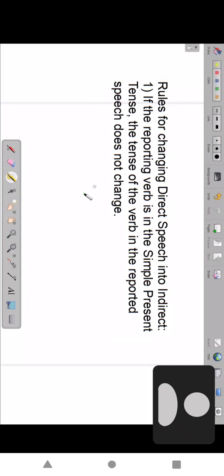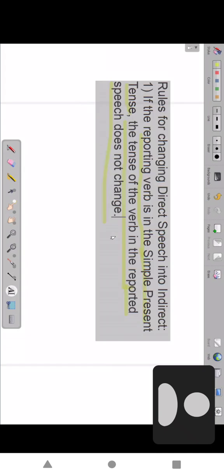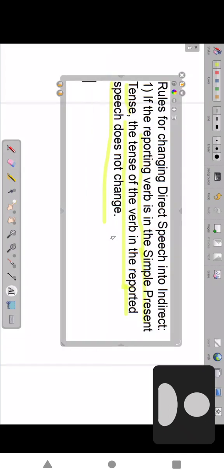Two points are important. If the reporting verb is in the simple present tense, then the tense of the verb in the reported speech does not change. In the indirect speech, no tense changes, so it will remain the same. How? First of all, what is a reporting verb? Suppose she says, "I am very beautiful."